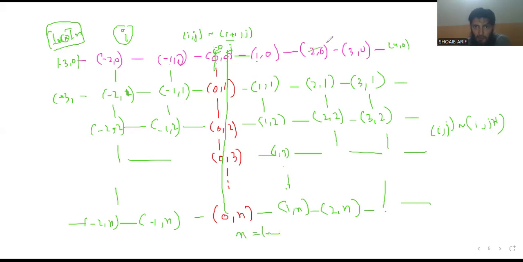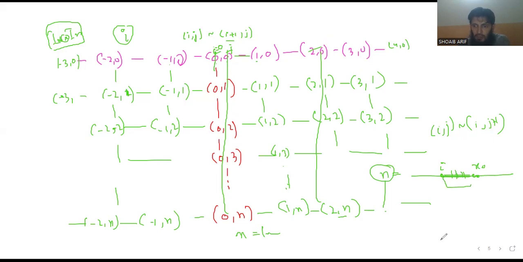If we fix i2, there is a path from this to this, of length almost n, or less than n, in I infinity.